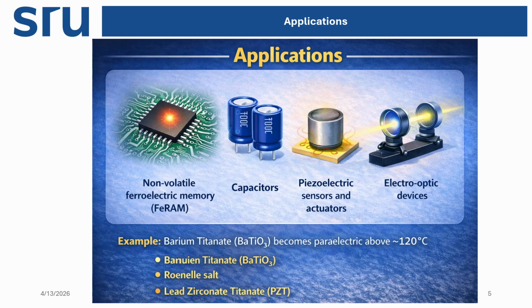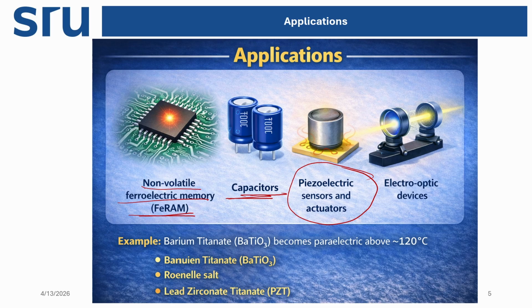So what are the applications for this? It is applied in non-volatile ferroelectric memory, for memory chips. This type of compound is also used for capacitors, for piezoelectric sensors and actuators, we will discuss piezoelectric properties in the next couple of slides, and for different kinds of electro-optic devices.